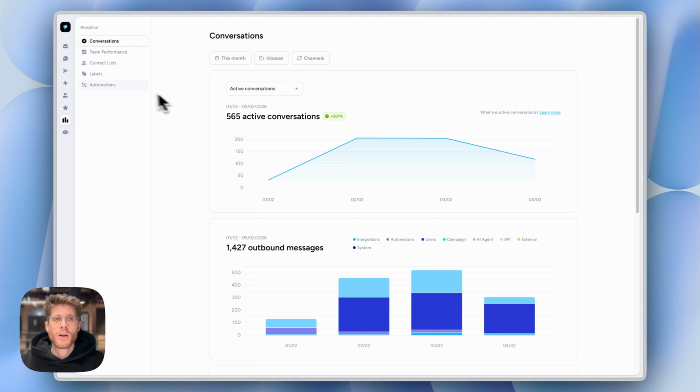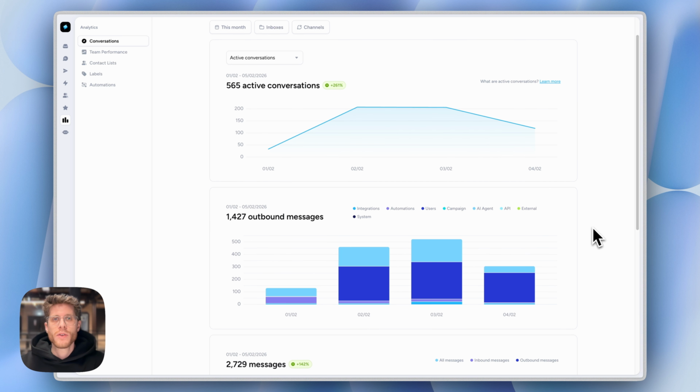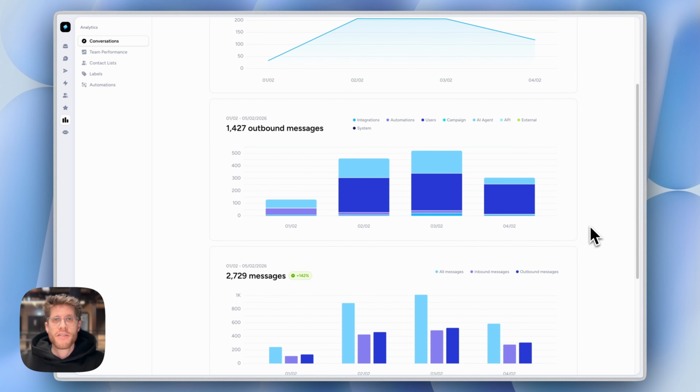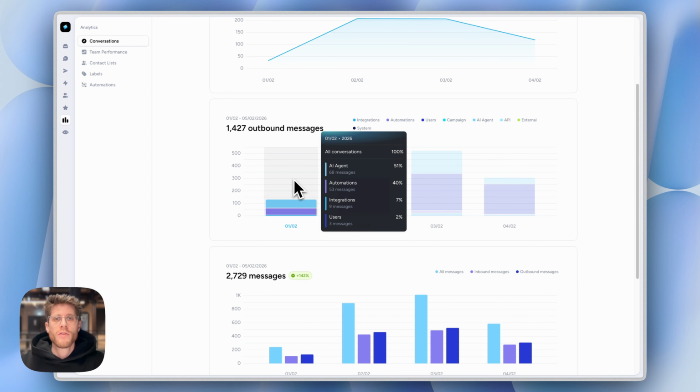So we recently already introduced automation analytics, and we are now doubling down on analytics. As you can see here, we got a new stacked bar chart where you can have a detailed breakdown to see where your outbound messages were sent from. In this time period, we sent almost 1.5 thousand outbound messages. If you hover over it, you can see exactly where these were coming from.